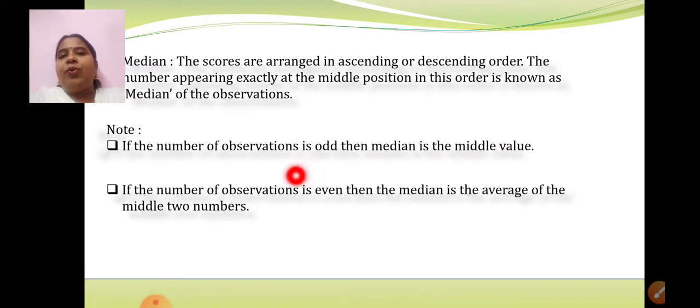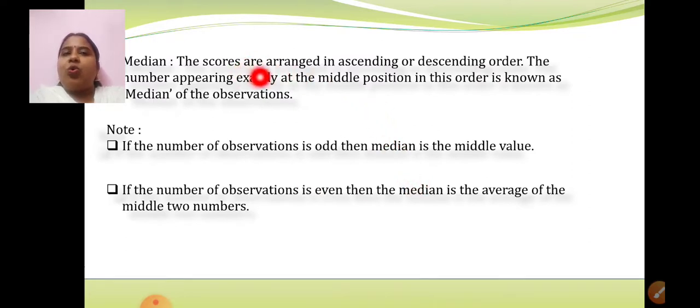For that also I have told you that if the number of observations is even, then the median is the average of the middle two numbers. When we take the average of the middle two numbers, we get the median if the number of observations is even. So these were the three important points about median that we have learned.